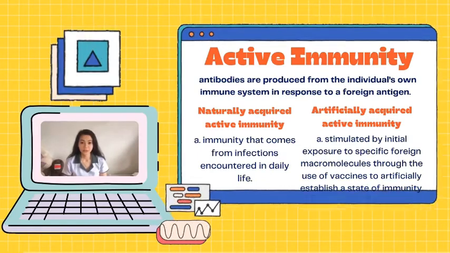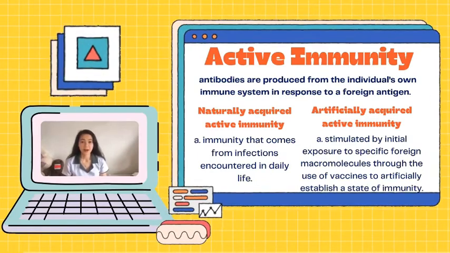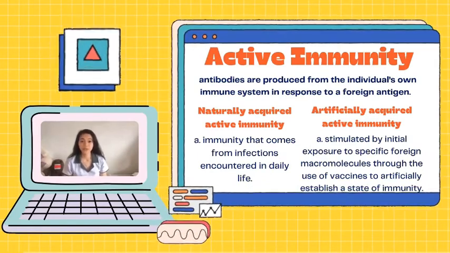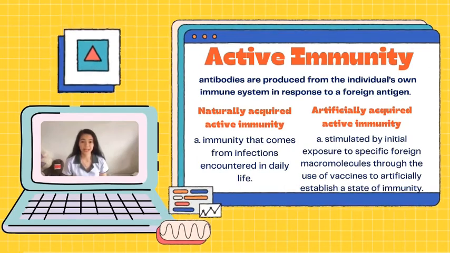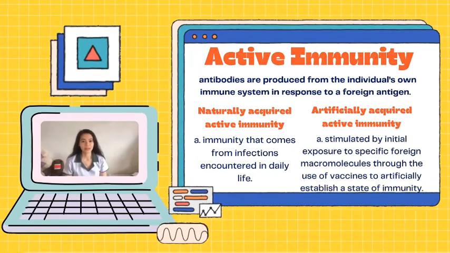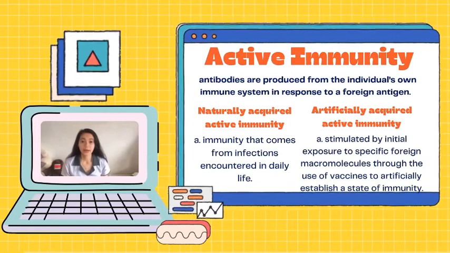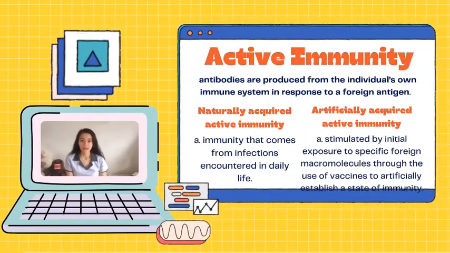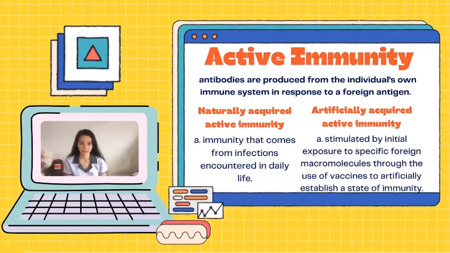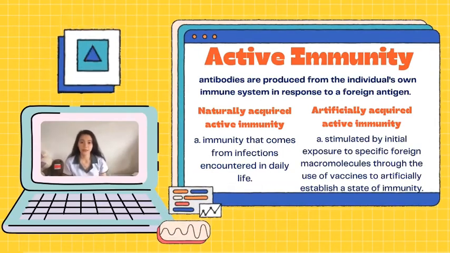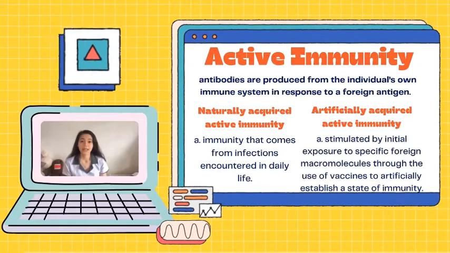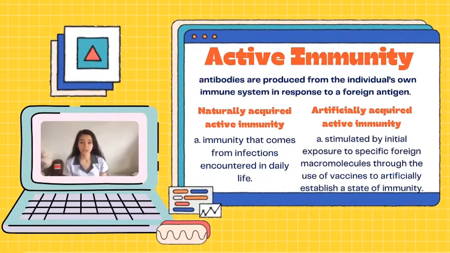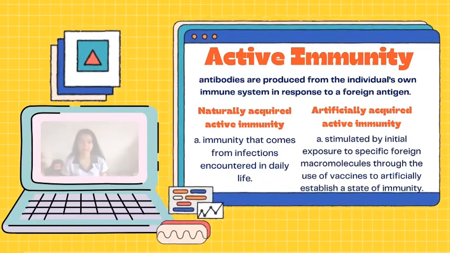In active immunity, antibodies are produced from individuals' own immune system in response to a foreign antigen. In this, the naturally acquired active immunity and artificially acquired active immunity are included. In the naturally acquired active immunity, immunity that comes from infections are encountered in daily life.